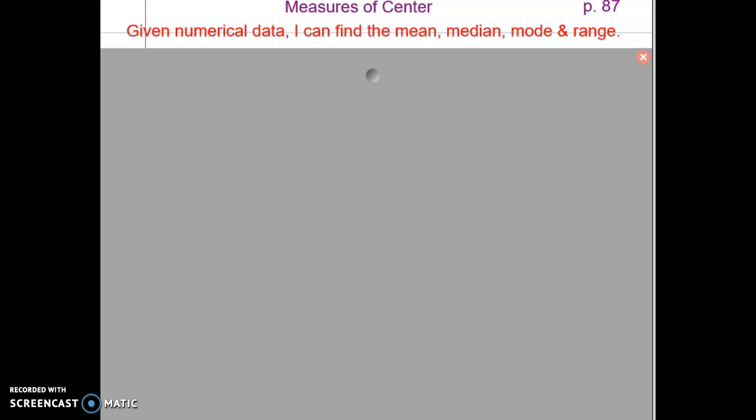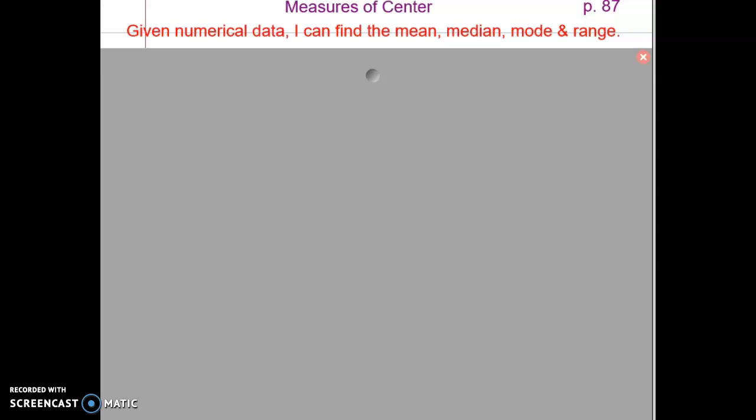So if you will turn to the next page of your notebook and label it page 87, the title of it is Measures of Center, and then be sure to write down the I can statement that you see. Given numerical data, I can find the mean, median, mode, and range. Pause your video and copy the title, the page number, and the I can statement.